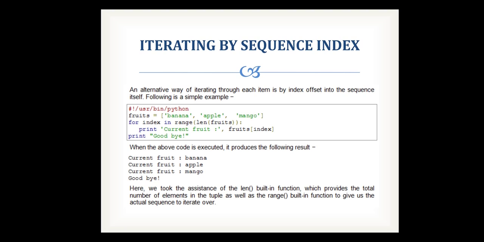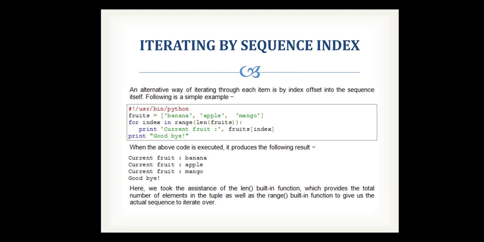The total length of this particular list is 3. So the loop is going to run 3 times, and each time an element of that fruit list is going to be printed through the index number. See the print statement, print current fruit, and you are passing fruits as the list name and passing the index number.